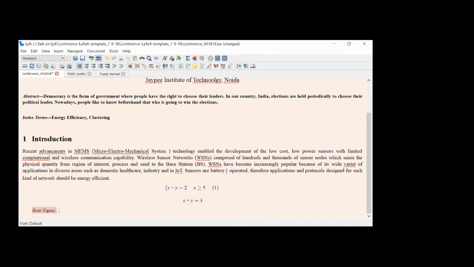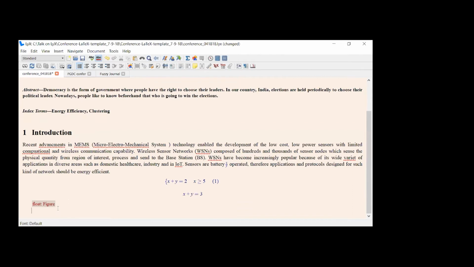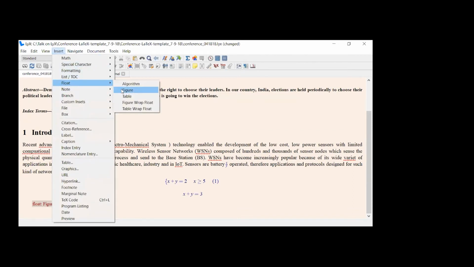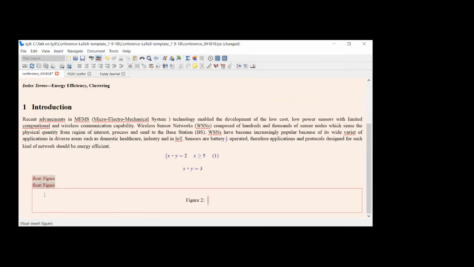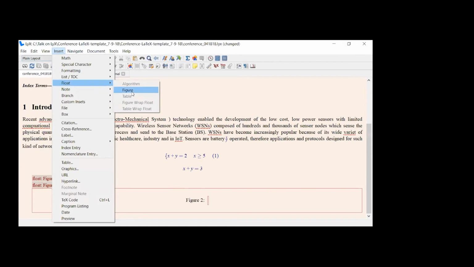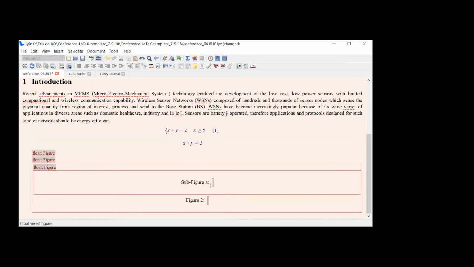Okay. Now you want some subfigures also. This is simply one figure; you want subfigures also. So for the subfigure, I do another Insert, Float, Figure. Now subfigure A will appear, so it is Figure 2a.